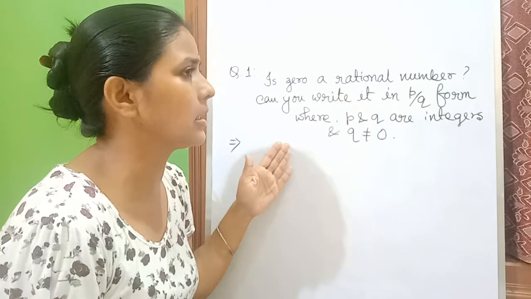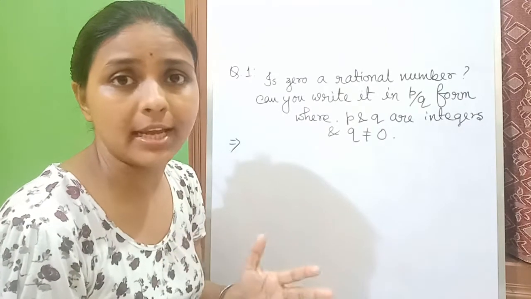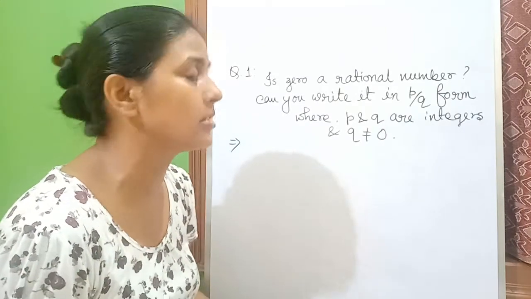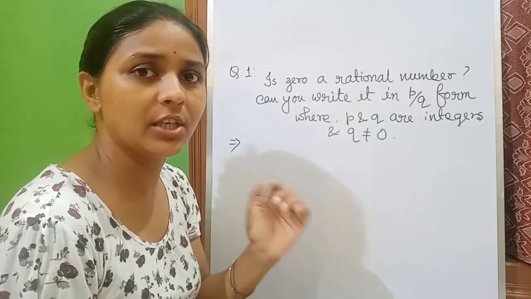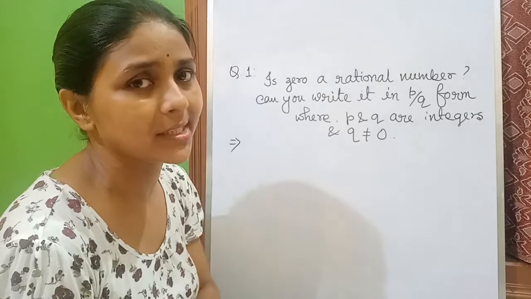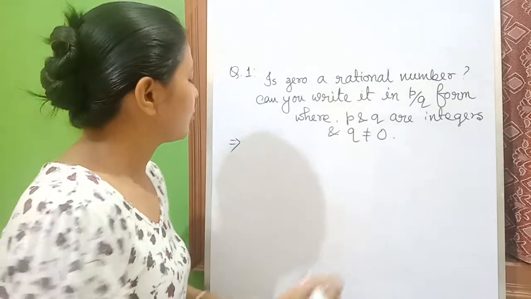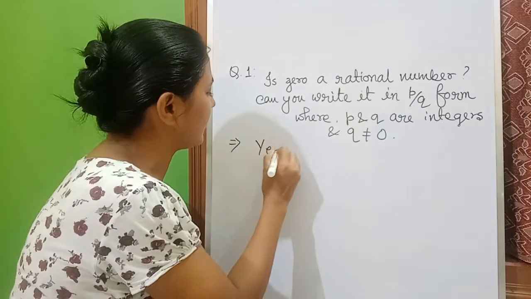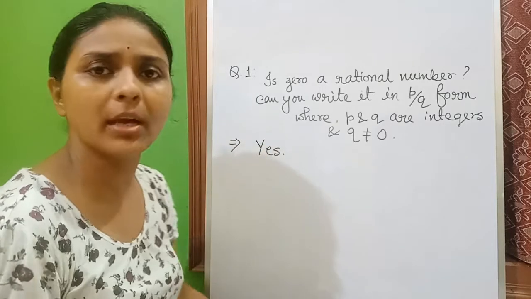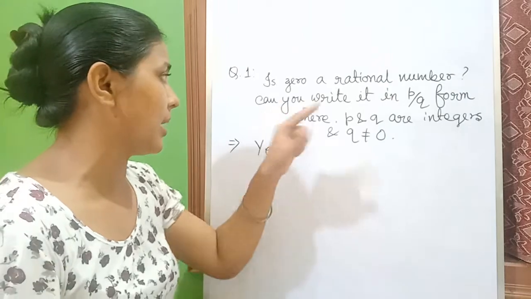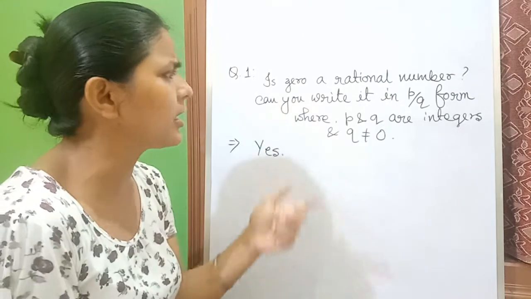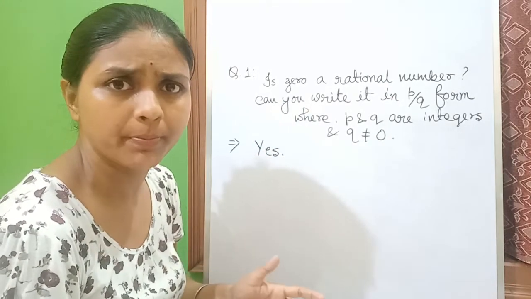You might be thinking whether it is rational or not rational, but the answer is yes. 0 is also a rational number. So first answer is yes. Once we have got the answer as yes, our next question comes: can we write it in P by Q form?